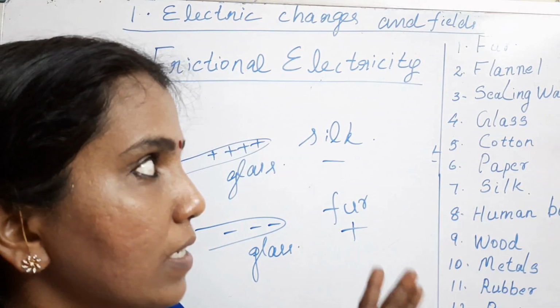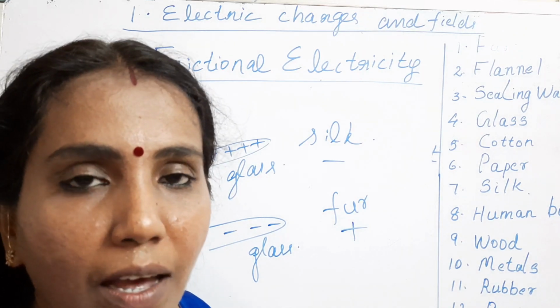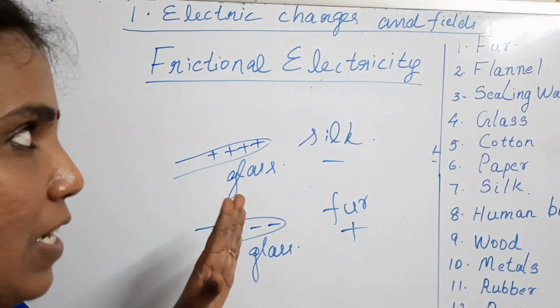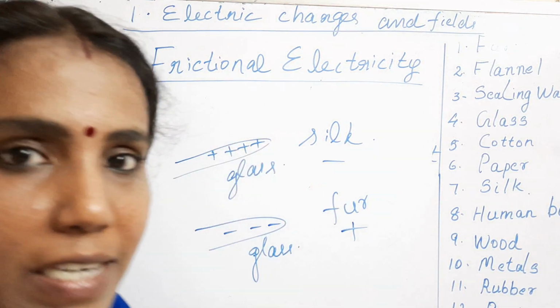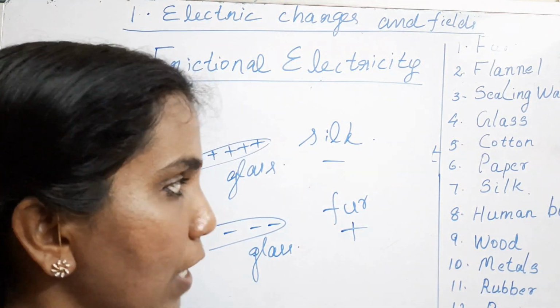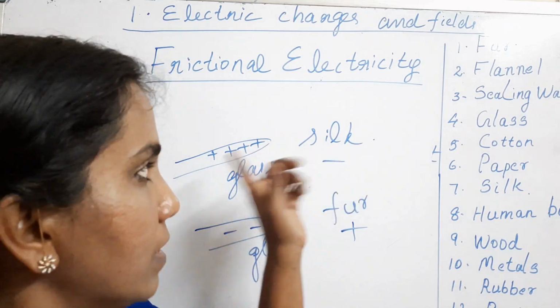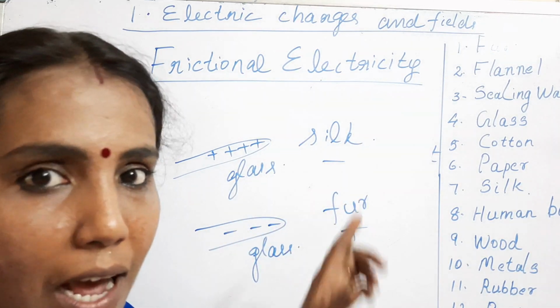Okay, so this charging by rubbing is usual, and that electricity or that charge gained by the objects by rubbing, we call it frictional electricity. So simple examples I said: glass with the silk and glass with the fur.